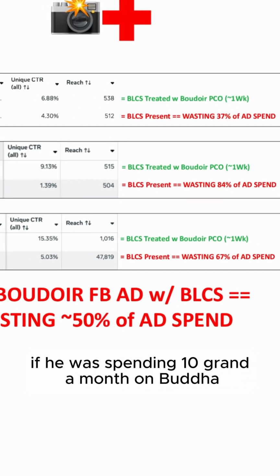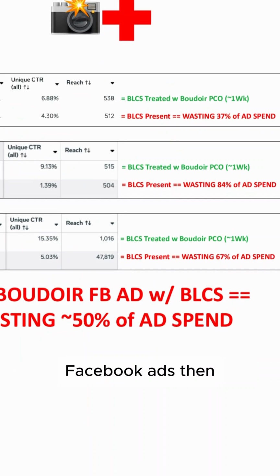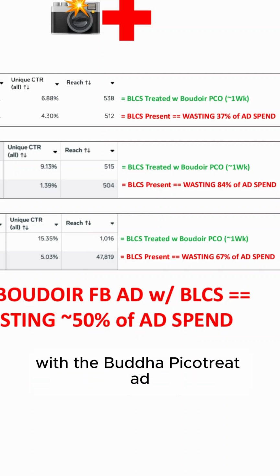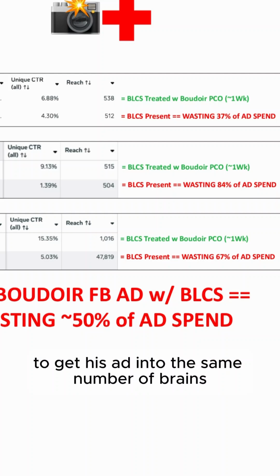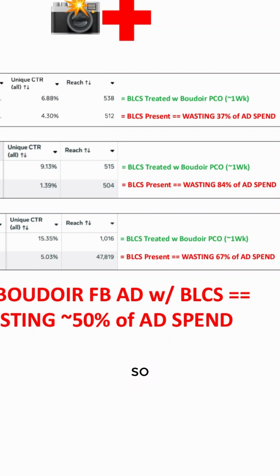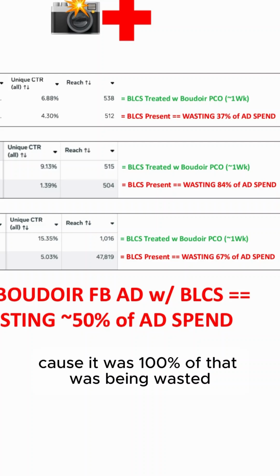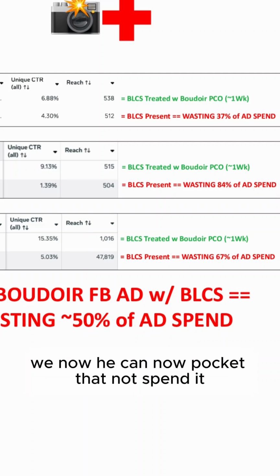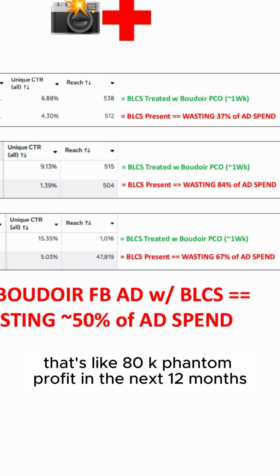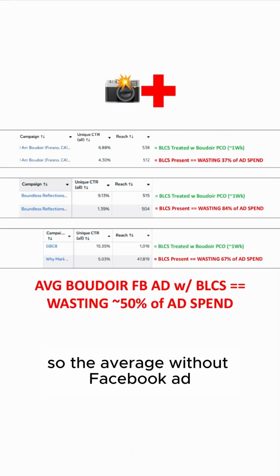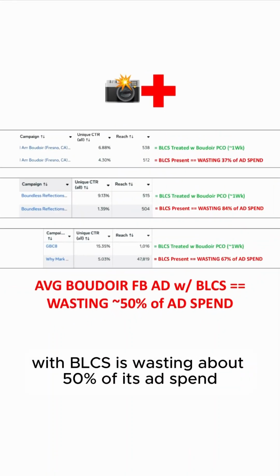So if he was spending 10 grand a month on Boudoir Facebook ads, now he only has to spend $3,300 a month with the Boudoir Pico treated ad to get his ad into the same number of brains. So that $6,700 a month he no longer has to spend, because 100% of that was being wasted. He can now pocket that, not spend it. Phantom profit, that's like 80K phantom profit in the next 12 months. So the average Boudoir Facebook ad with BLCS is wasting about 50% of its ad spend.